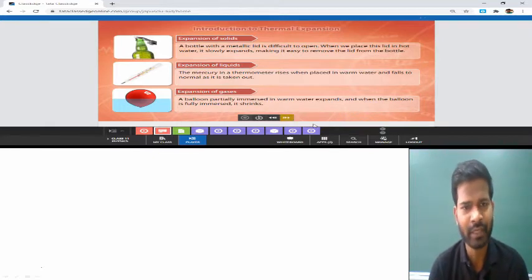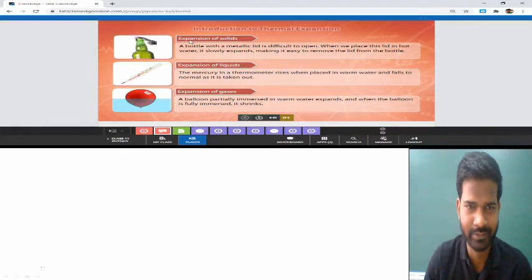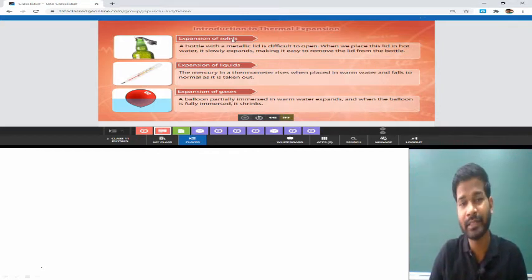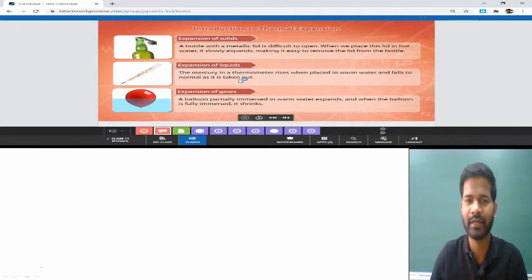Now see, in this slide we have given some examples. First is expansion of solids. When we raise the temperature of any body, it may be solid, liquid, or gas, so thermal expansion is valid for all three states of matter: solid, liquid, and gas. In the case of expansion of solids, here we have given an example. A bottle with a metallic lid is difficult to open.